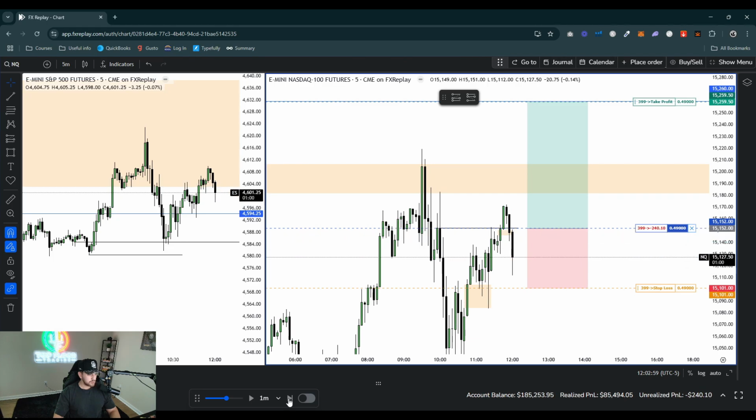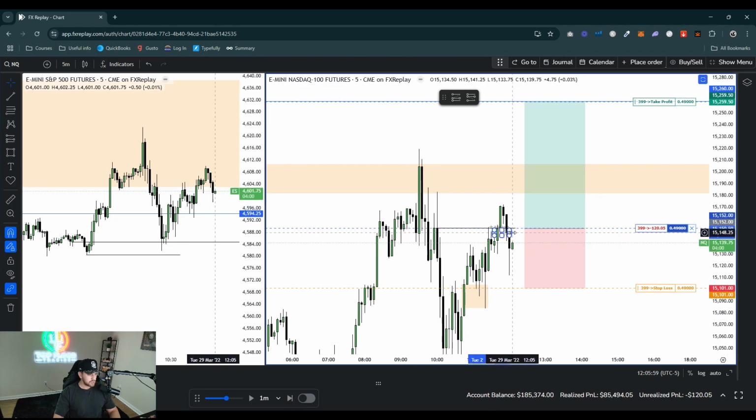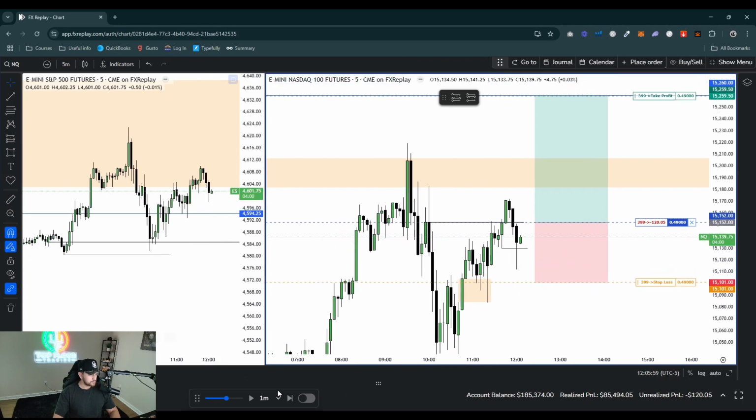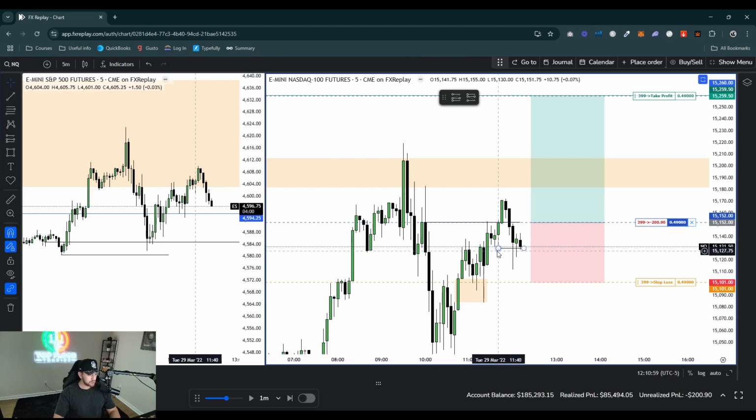Okay. So 12 is opening lower. Did disrespect this 5-minute fair value gap. I still like this setup here. I like the soup. I like the SMT divergence. Oh, I thought this was an SMT. Never mind. All right. So want to see this low hold. Do not want to see a body closure below this low here.